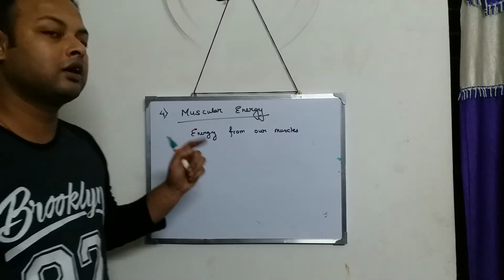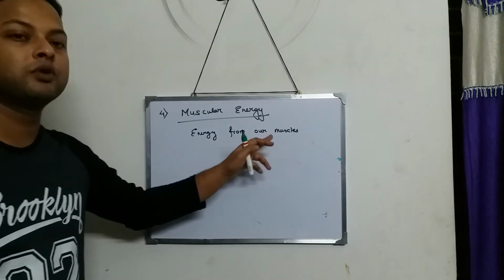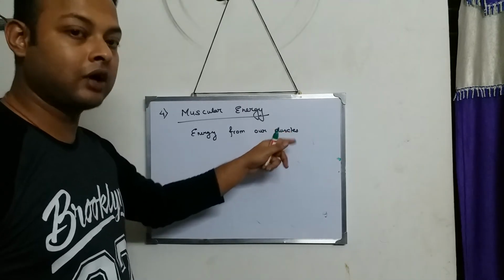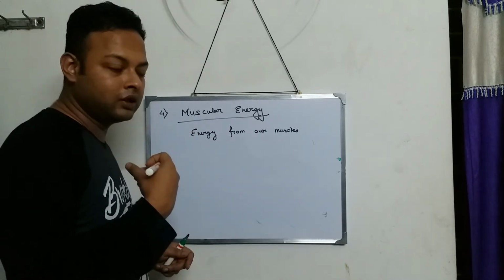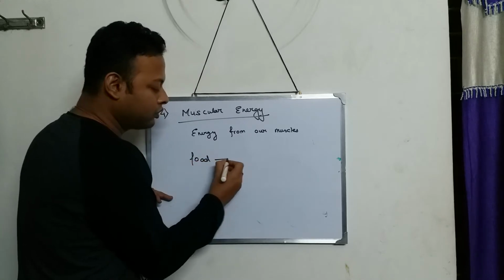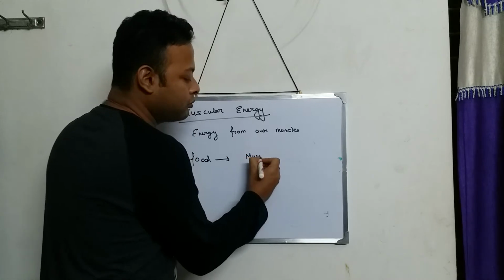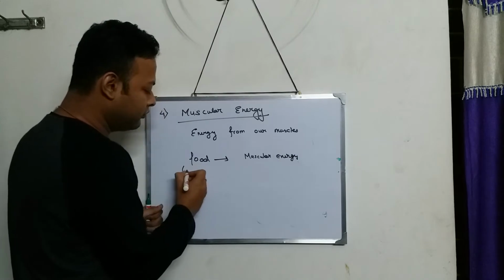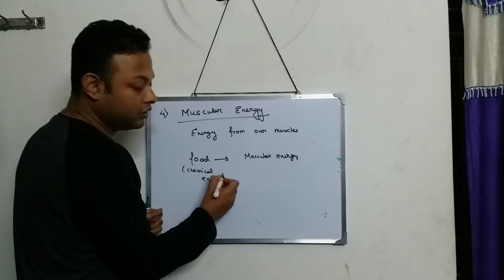Now, how do we get this energy that comes from our muscles? We get the energy by what? By eating food. By eating food only. And what kind of energy does food contain? When we eat food, what do we get? We get energy. We get muscular energy. And what is there inside the food? Chemical energy. Just now we discussed this.